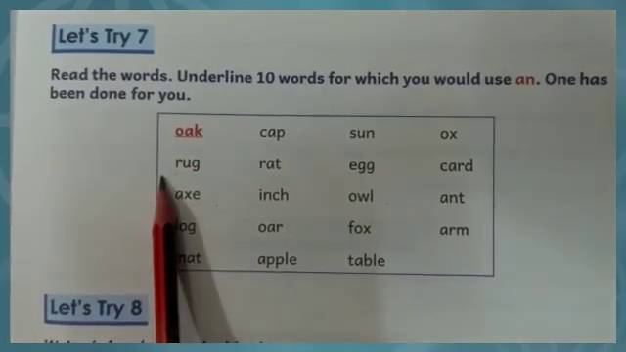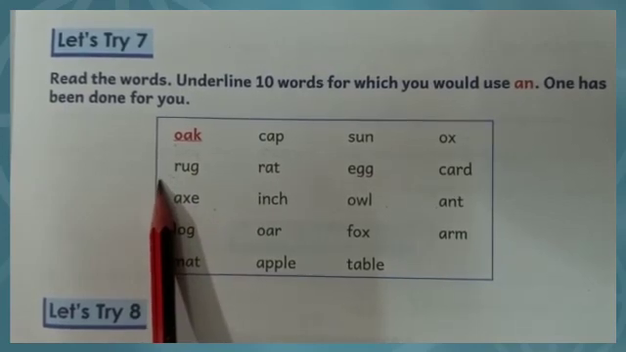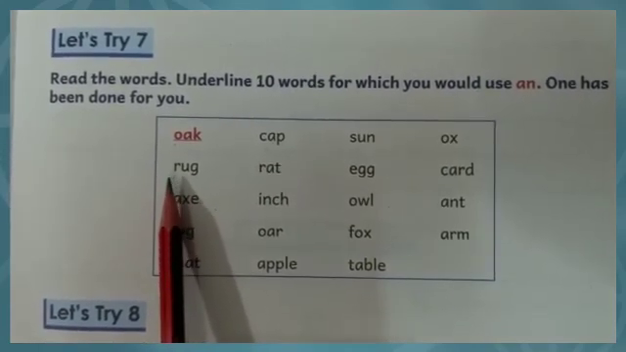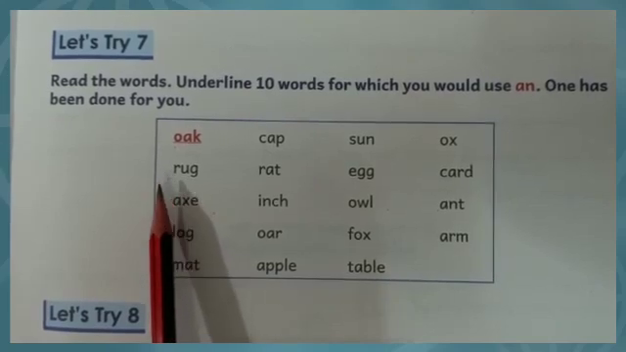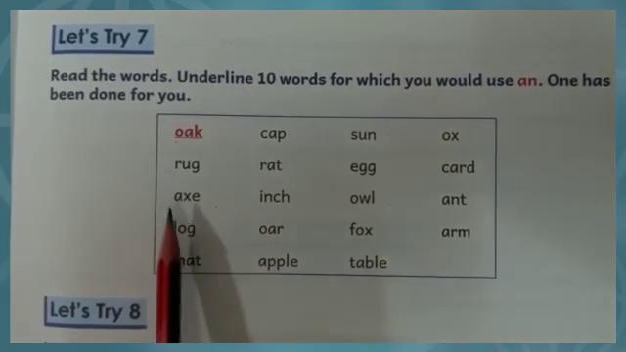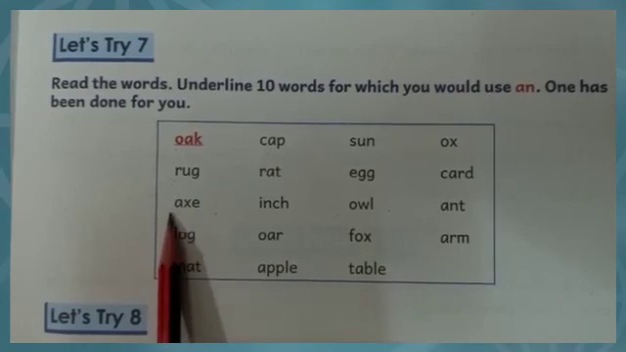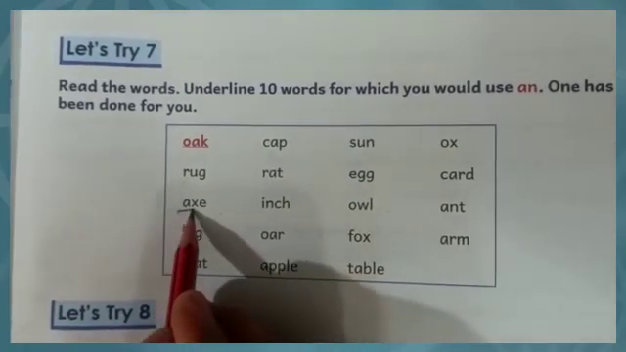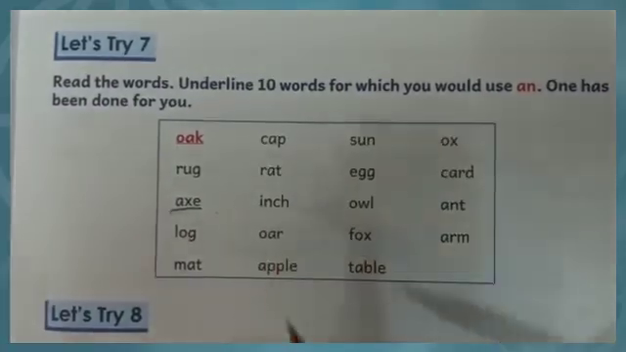Now second is rug. Now tell me, is R a vowel? No, R is not a vowel. R is a consonant, so we don't underline it. Same with X. It starts with A, a vowel, so we will underline this word. Like this you have to complete.